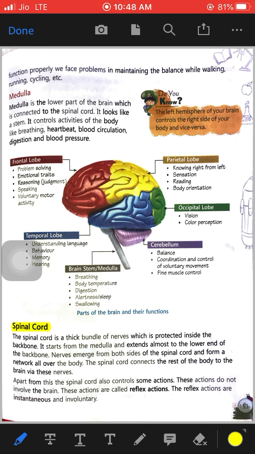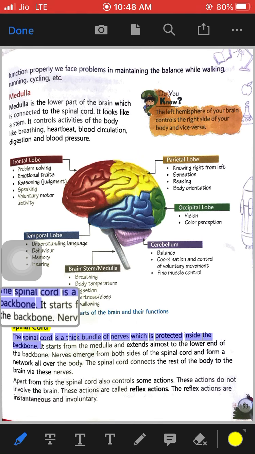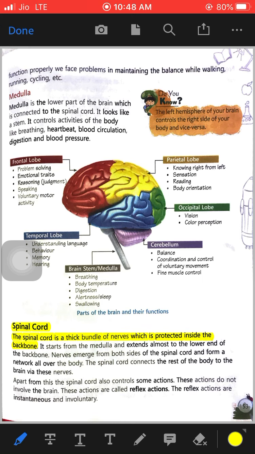The spinal cord is a thick bundle of nerves which is protected inside the backbone. So where is the spinal cord? What is the spine? What is the function of the spinal cord? It is a thick bundle of nerves and it is protected inside the backbone. Nerves, in Hindi you call nerves as nas. Okay, nas, they are the nerves, and the spinal cord is a thick bundle of nerves which is protected inside the backbone.